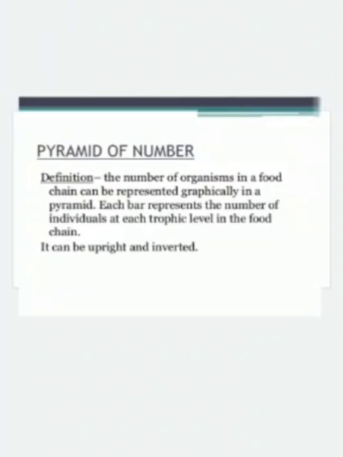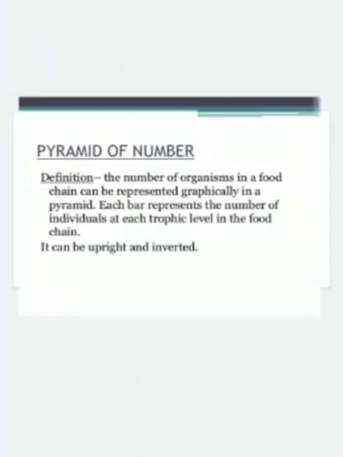The number of organisms in a food chain can be represented graphically in a pyramid. Each bar represents the number of individuals at each trophic level in the food chain. The pyramid of number may be an upright or an inverted pyramid. So the pyramid of number represents the numerical relationship between different trophic levels in a food chain. In such a pyramid, a larger number of the producer community is present at the base, and gradually the number of species decreases in the other trophic levels towards the apex.